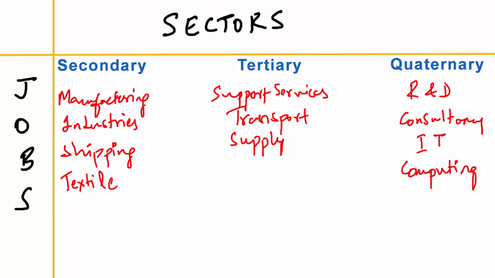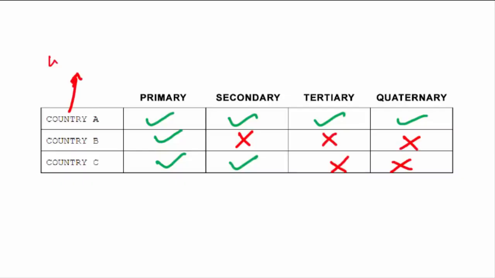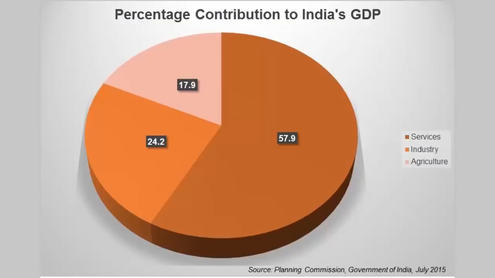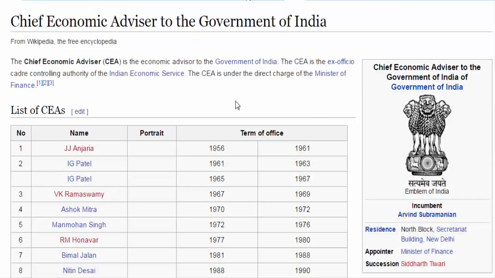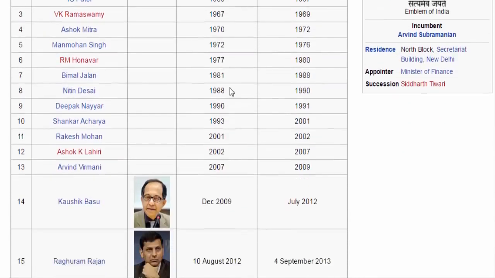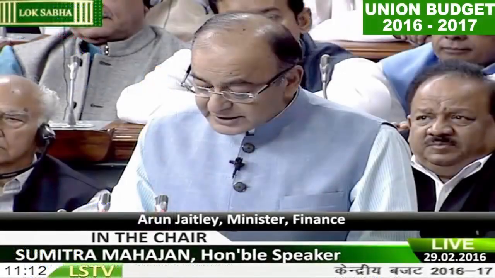So by knowing this piece of information, we can easily say that, look, so-and-so country has a major percentage of people engaged in the secondary, tertiary, and quaternary sector, and these sectors contribute tremendously to the nation's GDP, and that means the country has a developed economy. I hope you're getting how occupational structure helps in determining a key aspect of a nation's economy. So an economist looks into all these key indicators and forms a theory based on the outcome. And these theories are then supported by government spending in the form of schemes and policies.